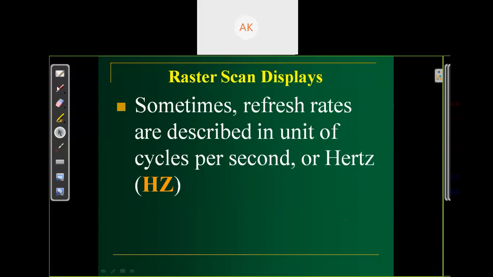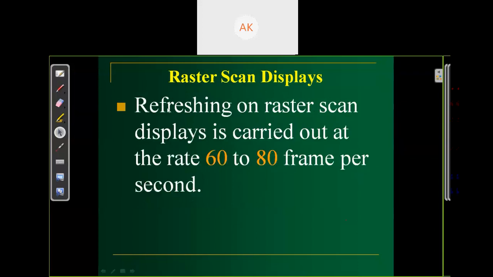Means how many cycles we use. The refreshing rate on the raster scan system is carried out at a rate of 60 to 80 frames per second. Generally, the refresh rate of our CRT in a raster scan system is 60 to 80 frames per second. Means when we refresh our screen or display, the cycle of each frame is 60 or 80 each second.